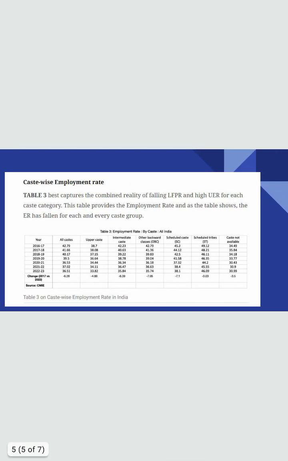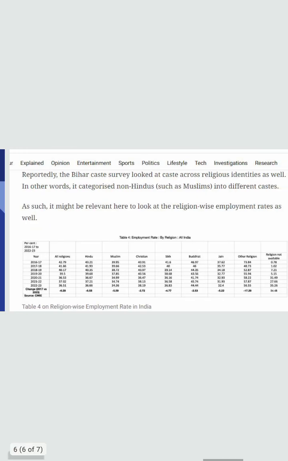And the caste-wise employment rate. The caste-wise employment rate is how many people are employed in each caste, which is given here. In upper caste, the employment rate has decreased by 4.88%. In the intermediate caste, it has decreased by 6.39%. In the OBC, it has increased by 7.05%. In the scheduled caste, it has decreased by 7%. And overall, it has decreased by 6.28%.